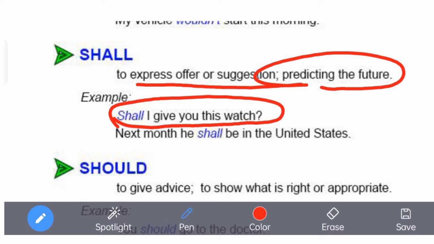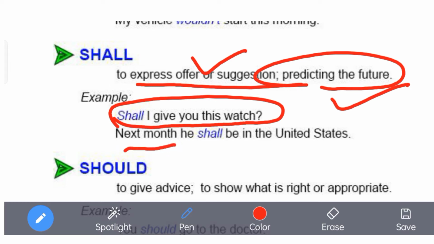Shall I give you this watch? That means, would you like to have this watch? Or if you are asking somebody in a requestive tone, you can say, would you like to have this watch? Or if I say, shall I give this watch? You're giving somebody an offer. We are also using shall to express the future.